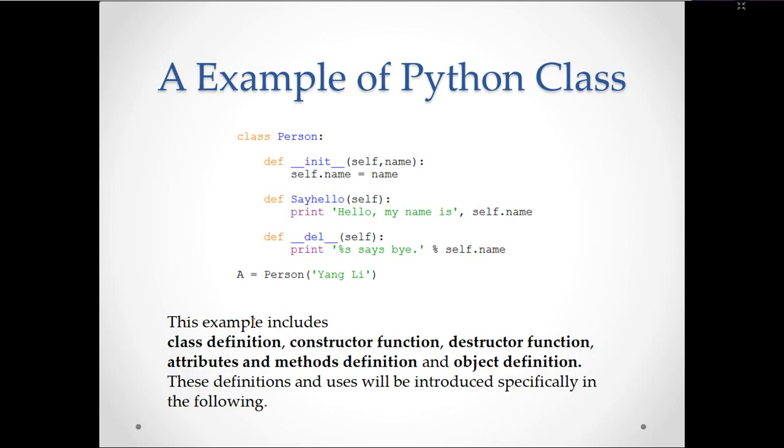Just by calling the constructor, you are creating the object. So this example includes the class definition, constructor function, destructor function, attributes, method definition, and object definition. These definitions and uses will be introduced specifically in the following slides.